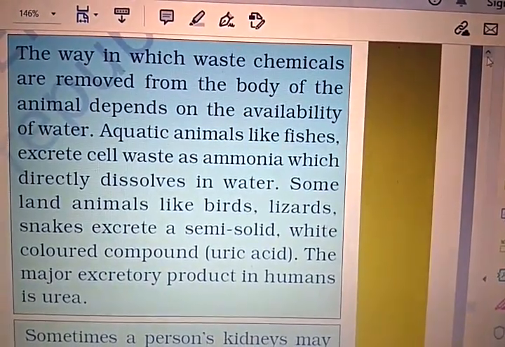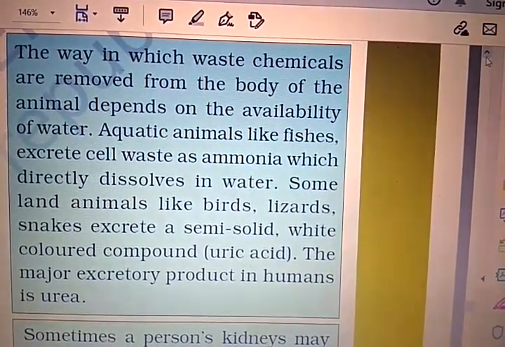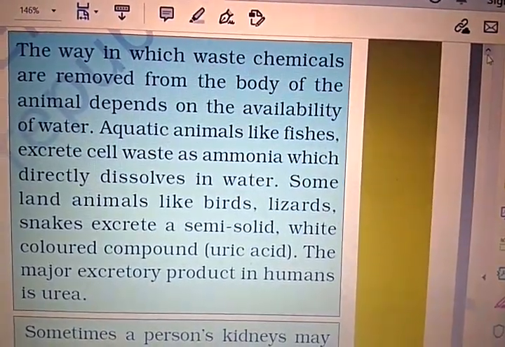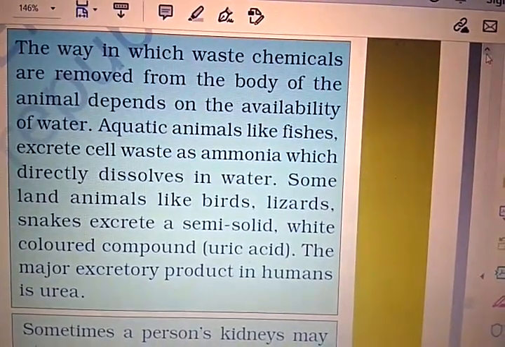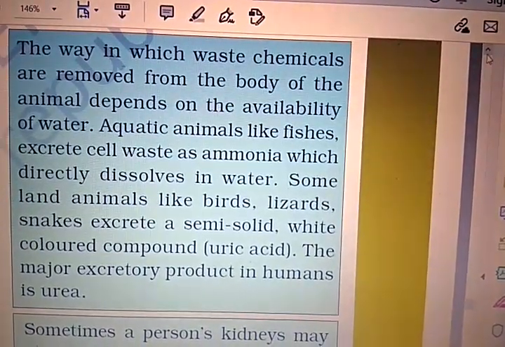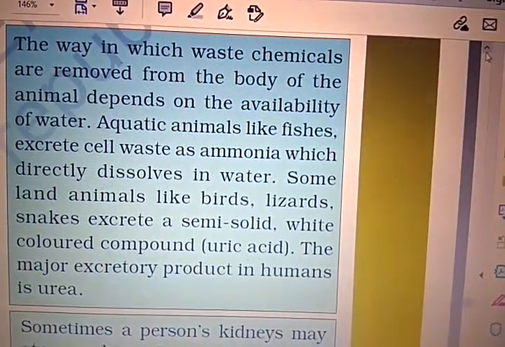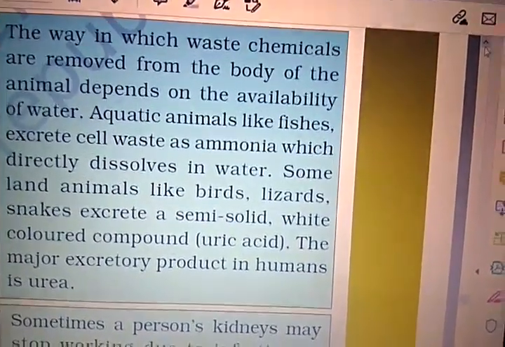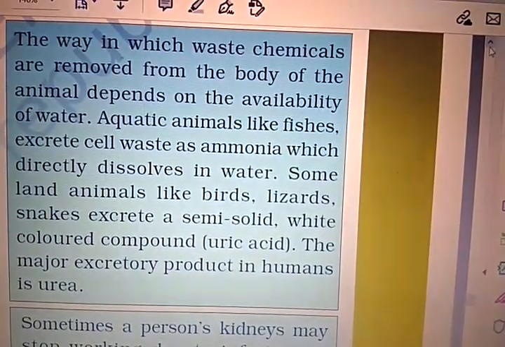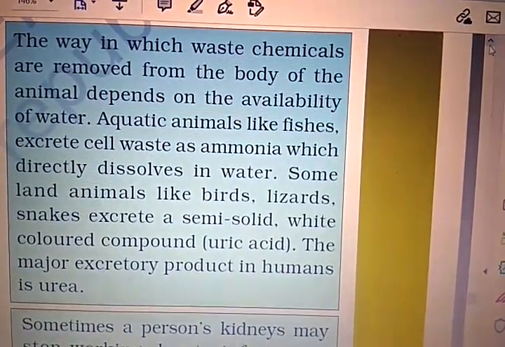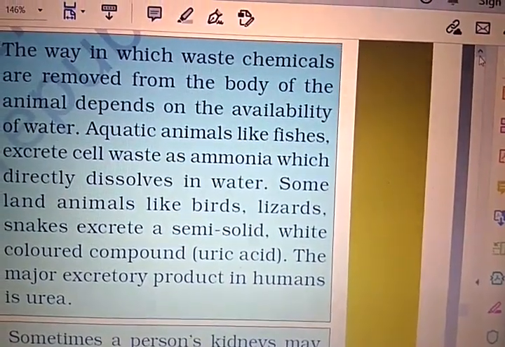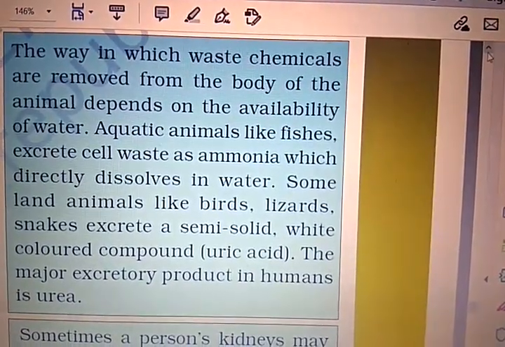Students, the way in which waste chemicals are removed from the body of the animal depends on the availability of water. Aquatic animals like fishes excrete cell waste as ammonia, which directly dissolves in water. Some land animals like birds, lizards, snakes excrete a semi-solid white-colored compound, uric acid. In human beings, the major excretory product is urea.